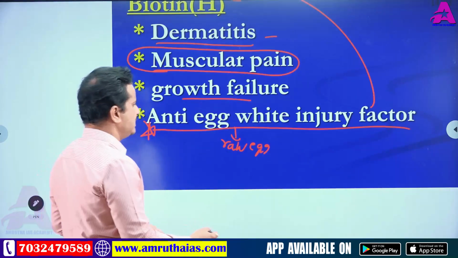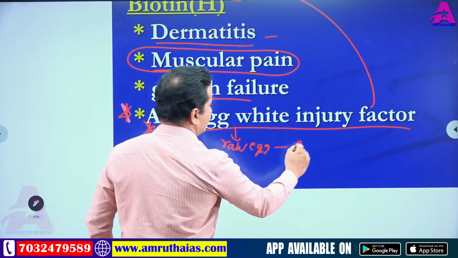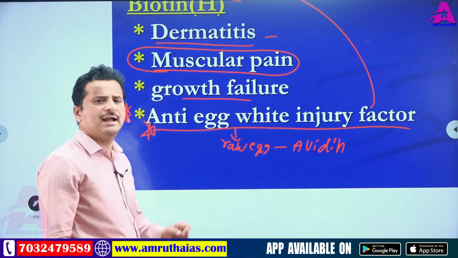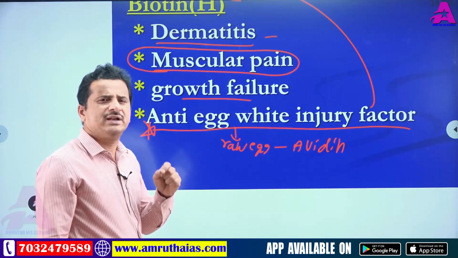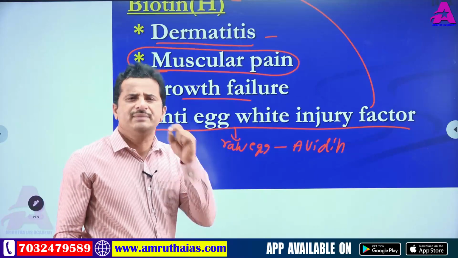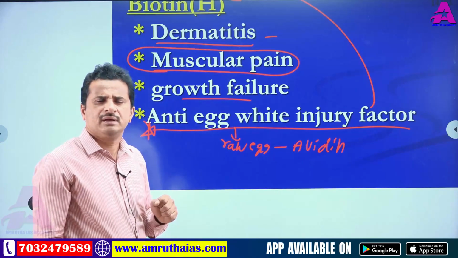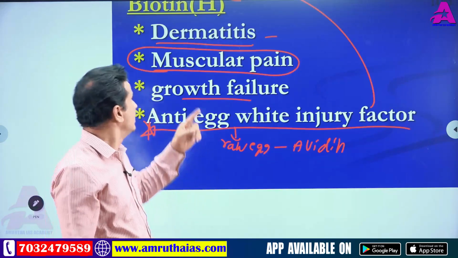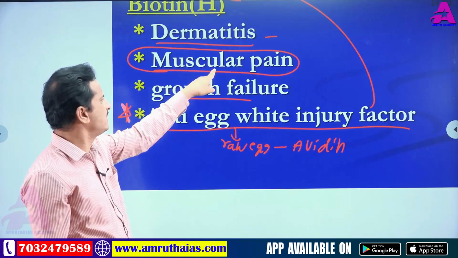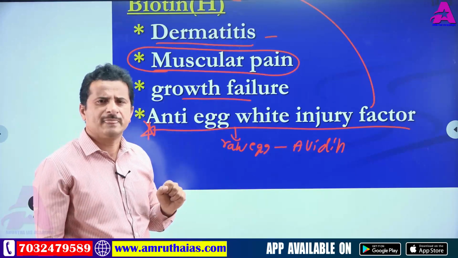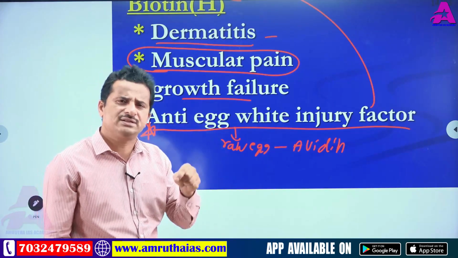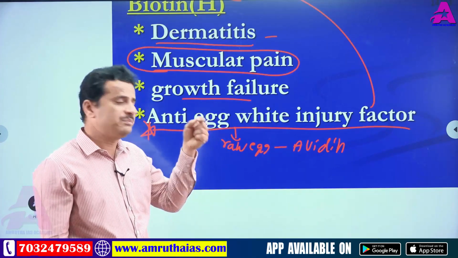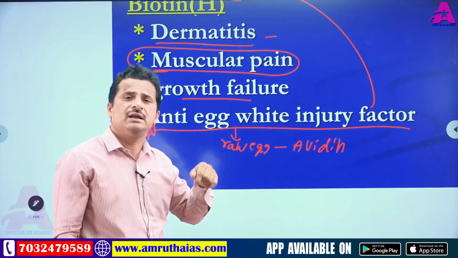Raw egg contains one chemical called avidin. Excess avidin in our body causes some damage. If anybody is taking raw egg, avidin accumulated in their body causes this muscular pain, growth failure, etc. Biotin prevents that raw egg white injury, or biotin prevents avidin injury in our body.